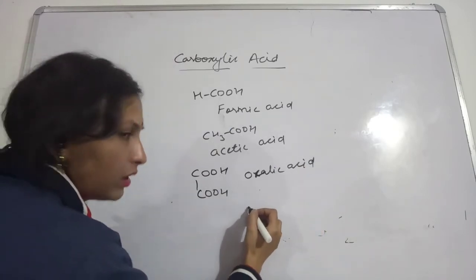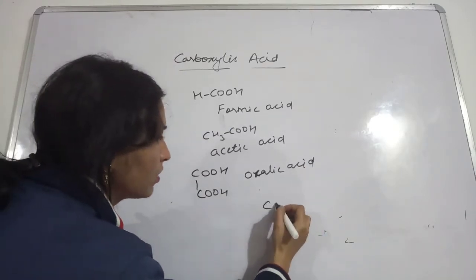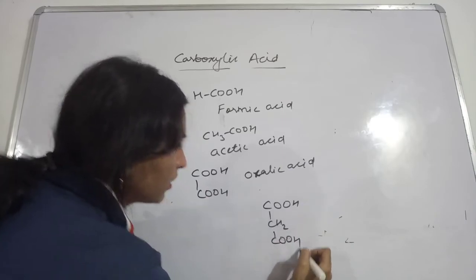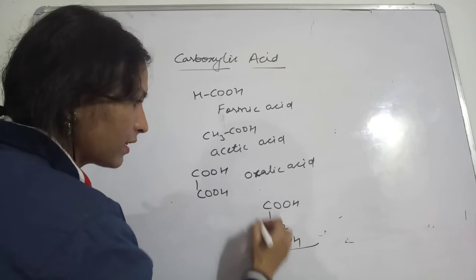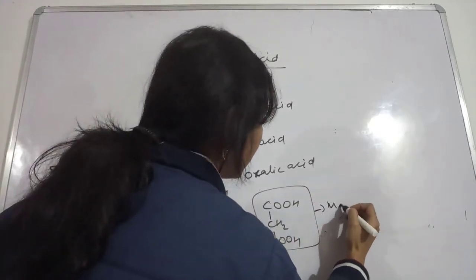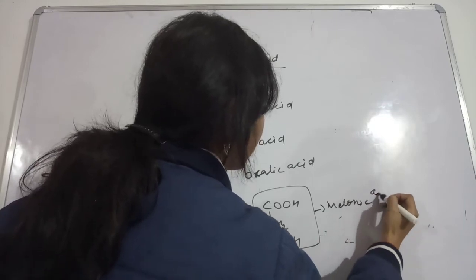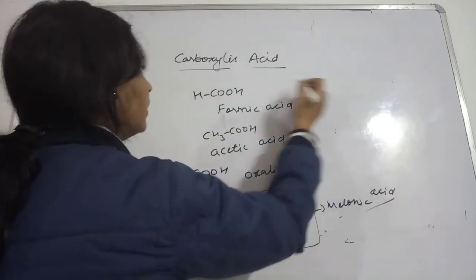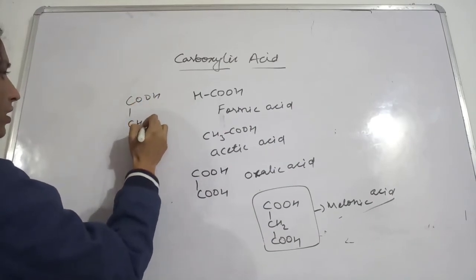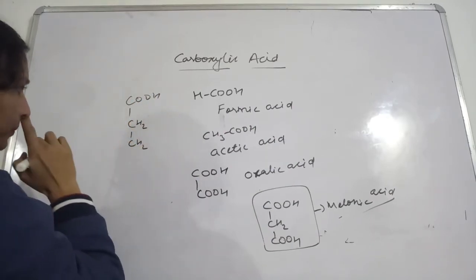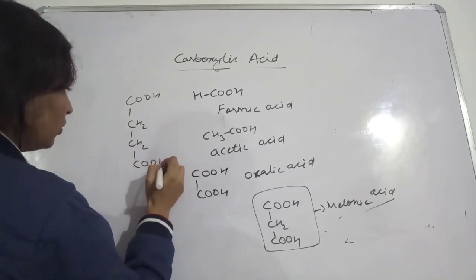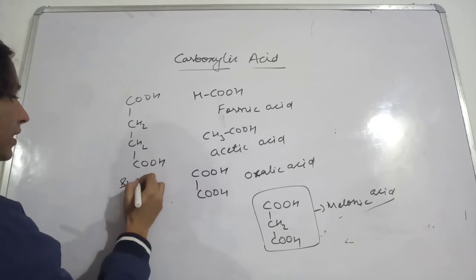Here you can see this CH2, so this will be called malonic acid. This is called malonic acid. Now if you are having COOH, CH2CH2, then COOH, so this will be called succinic acid.